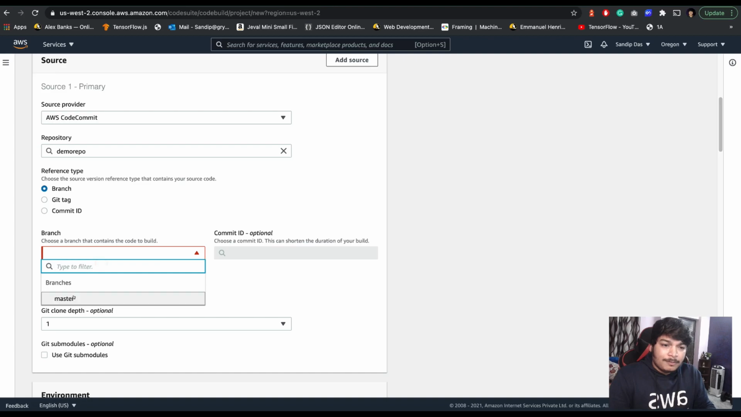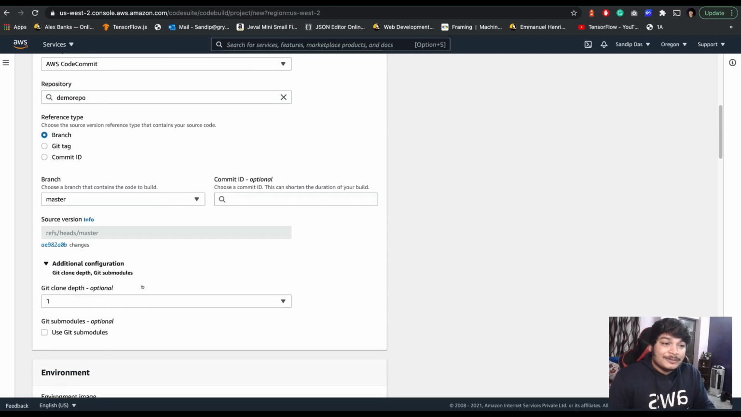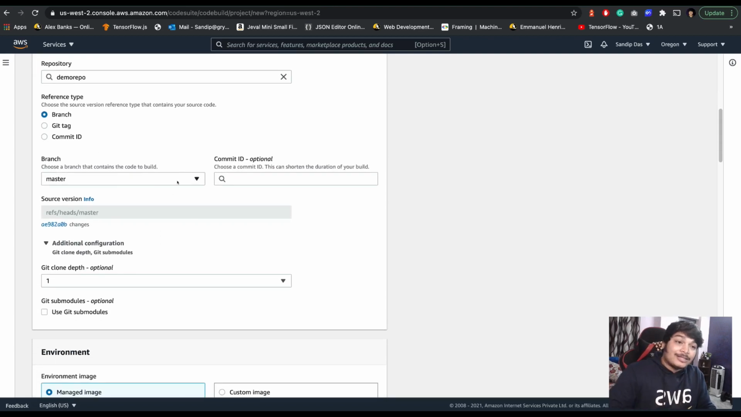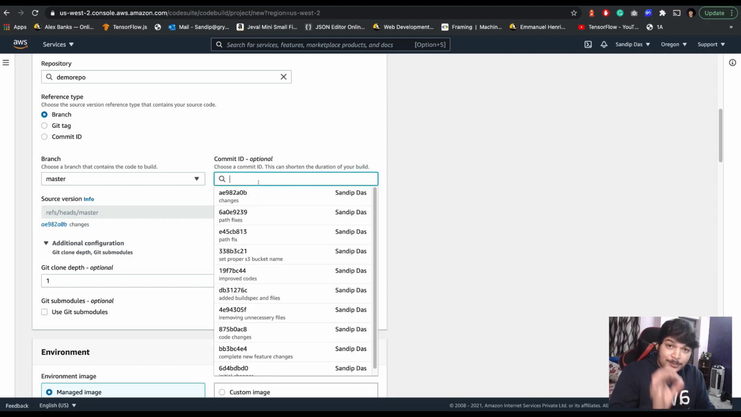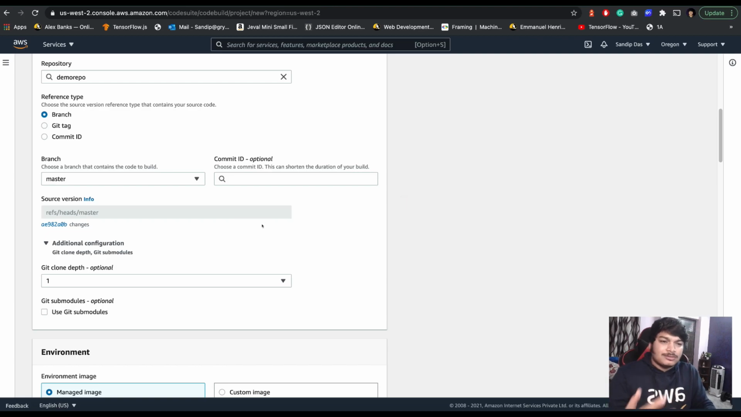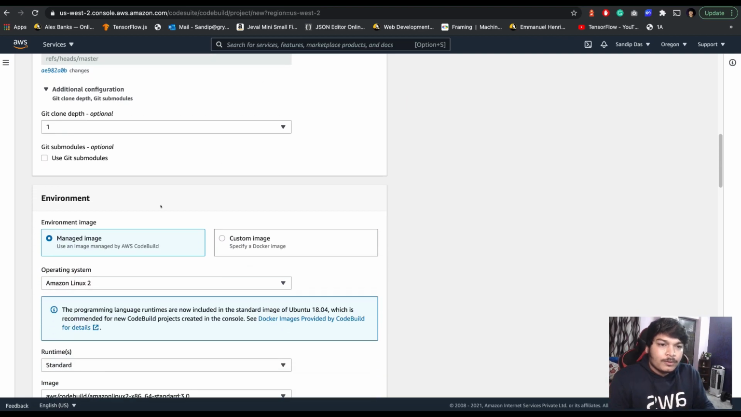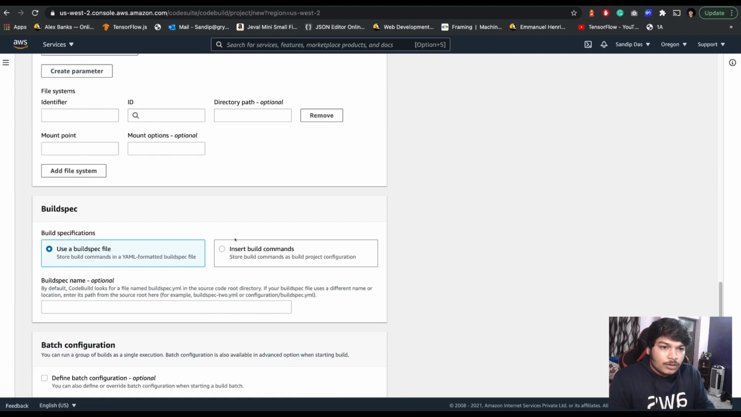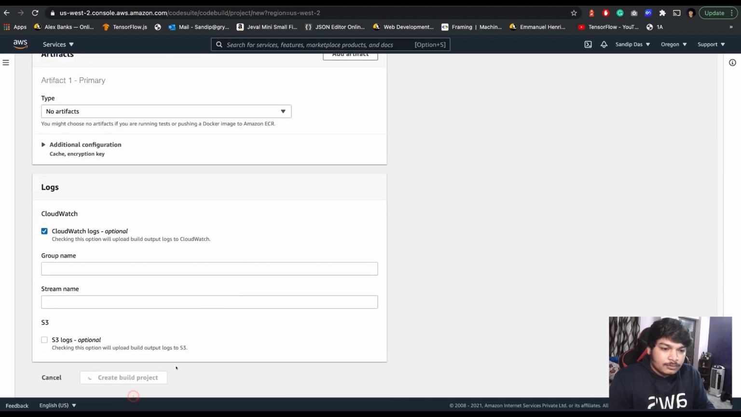Select the branch. I have the master branch only for now. In the branch also, if you want to pick a particular git commit, you can do that here. I'm not doing it. I'm just using the latest commit. Okay, I think you're all good. It will take a few seconds and your project will be ready. Give it a few seconds.